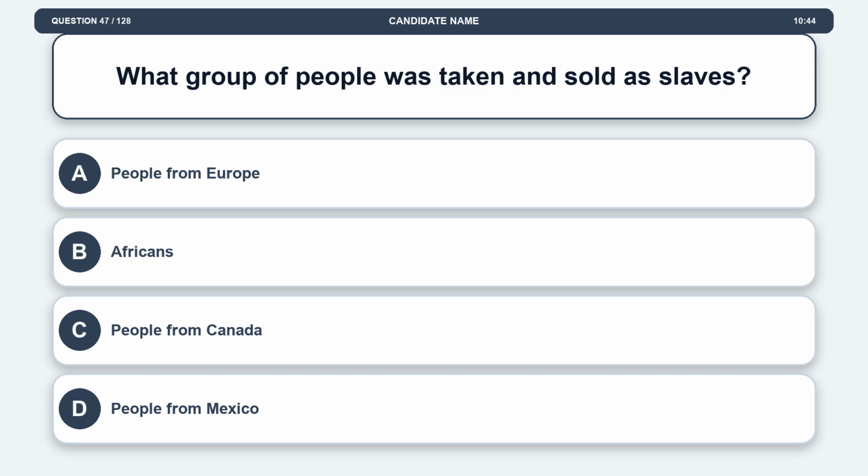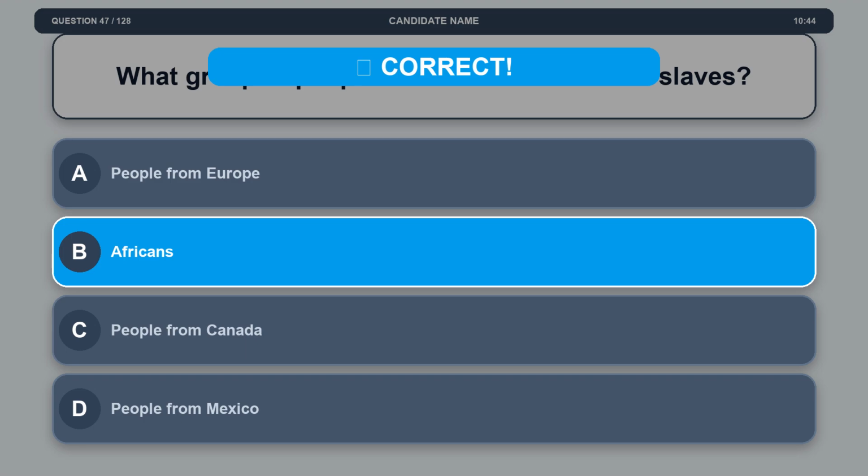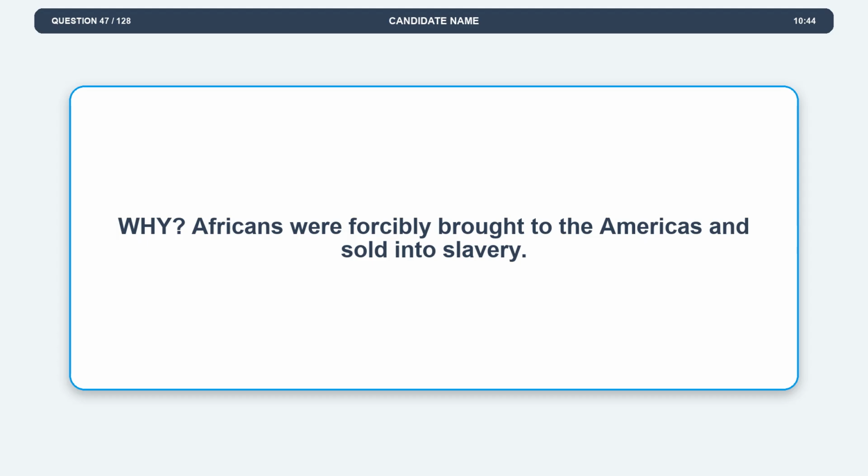Question 47. What group of people was taken and sold as slaves? Option A, people from Europe. Option B, Africans. Option C, people from Canada. Option D, people from Mexico. The correct answer is option B, Africans. Explanation: Africans were forcibly brought to the Americas and sold into slavery.